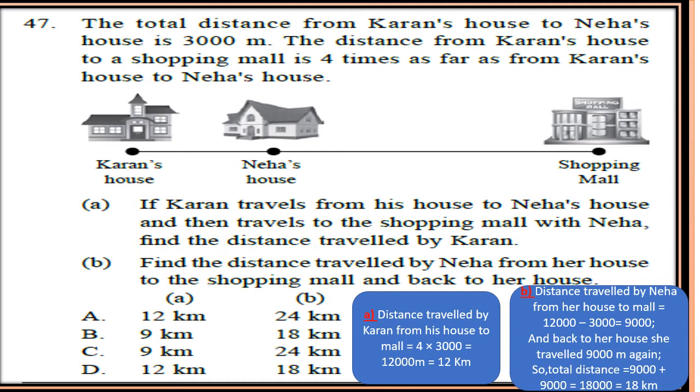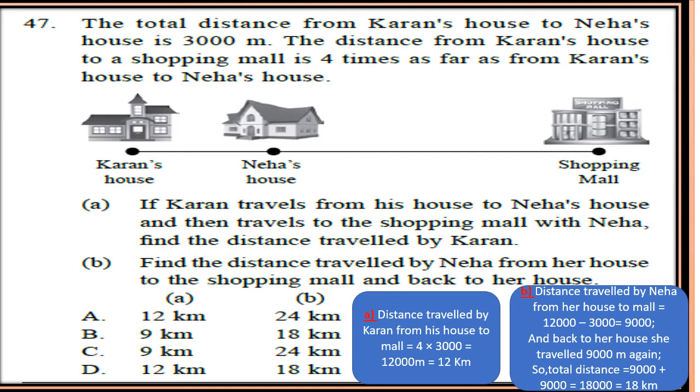Now see the solution. The distance traveled from Karan's house to Neha's house and then to the shopping mall equals the distance from Karan's house to the shopping mall, which is given as 4 times the distance from Karan's house to Neha's house, which is 4 times 3000, which is 12,000 meter, equal to 12 kilometer.